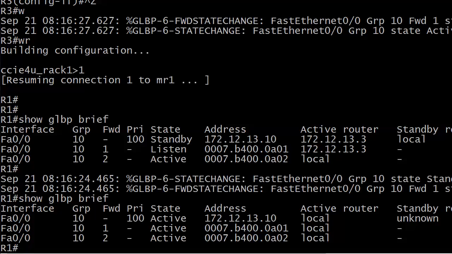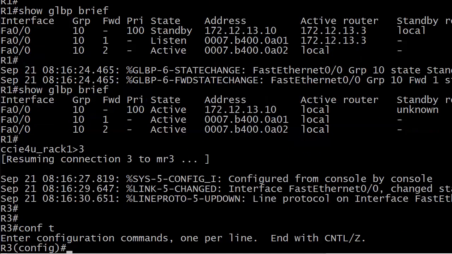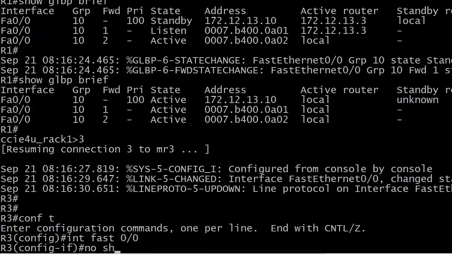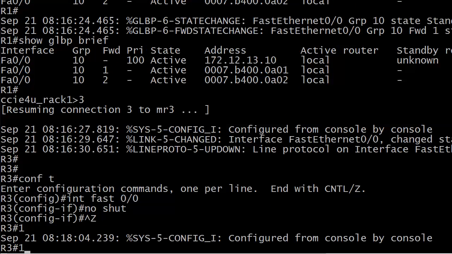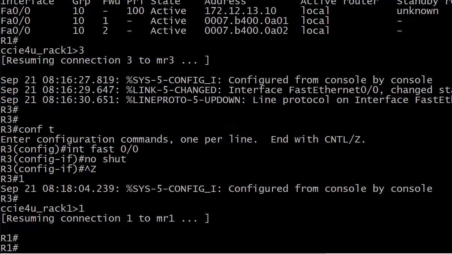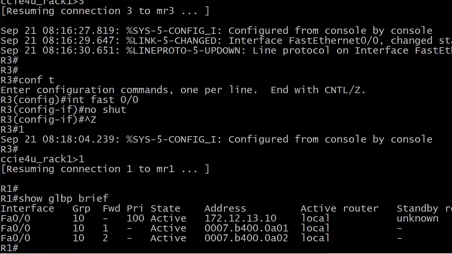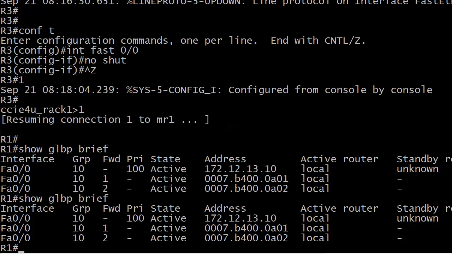So let's go back to router 3. Just do a no shut, and then I'll head back over to 1. Don't know if this will be as fast or not, but they'll start communicating here shortly. And I'll just wait till we get a message.